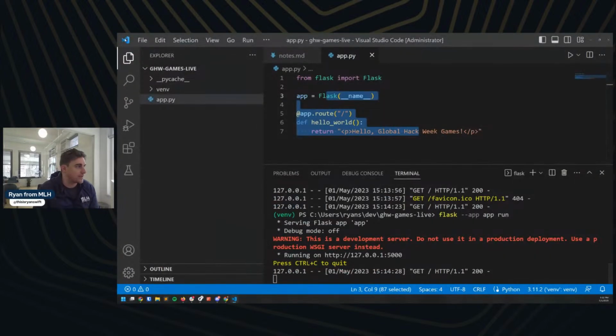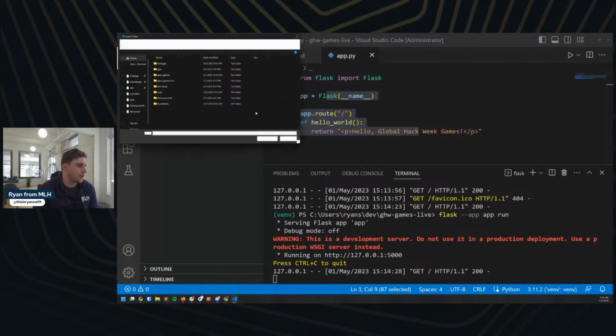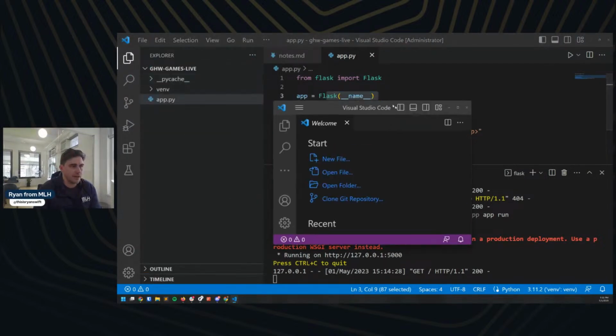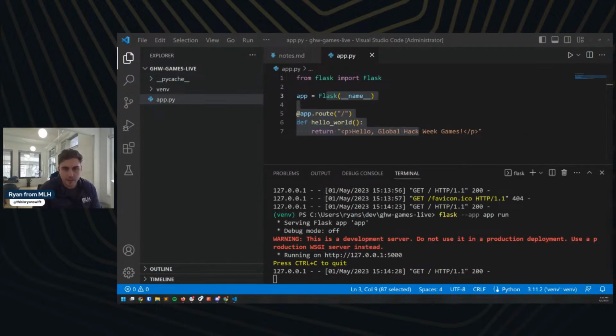Let me open up VS Code again. I'm going to open a folder. Actually, I'm going to do a new window first. Perfect. I'll scoot that one off screen. I'm going to open a folder. And I just am going to pull up my notes from my previous run through so that I have that for y'all.